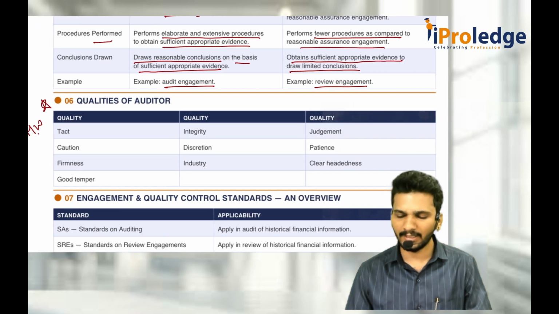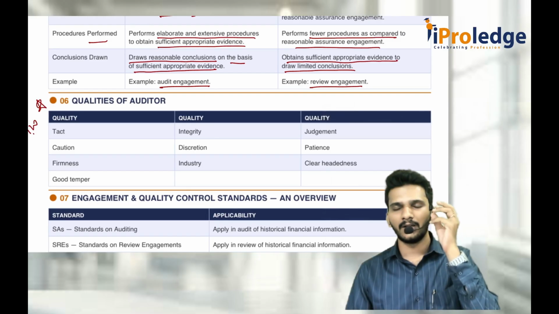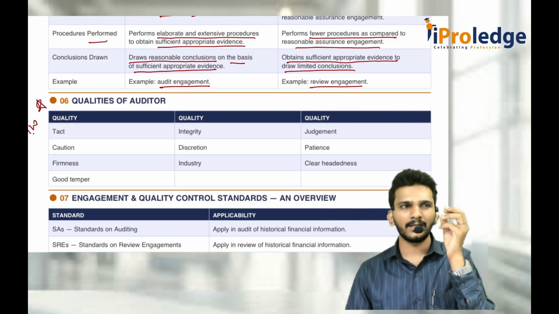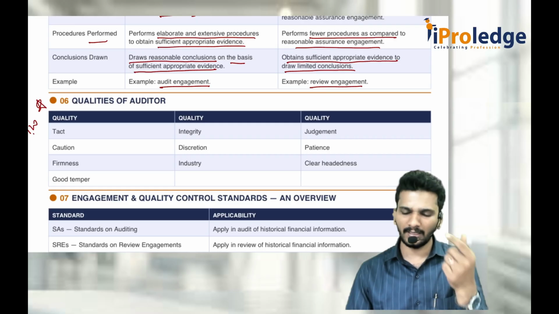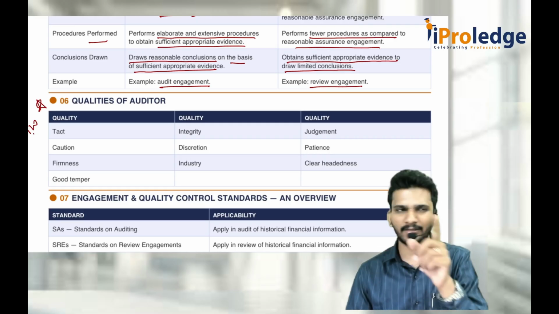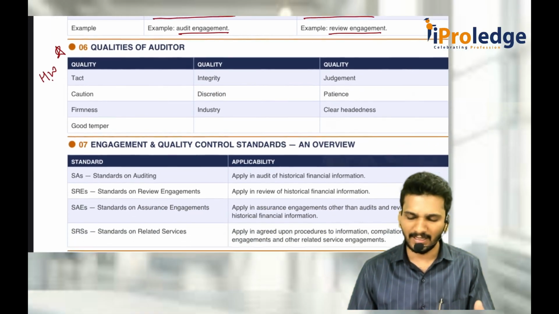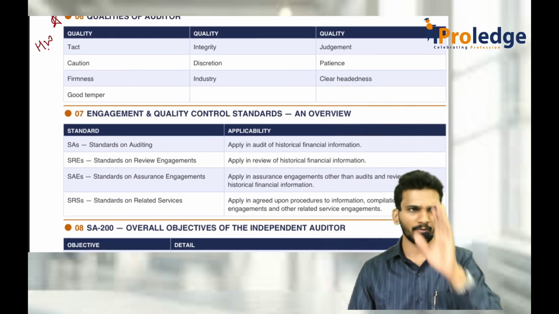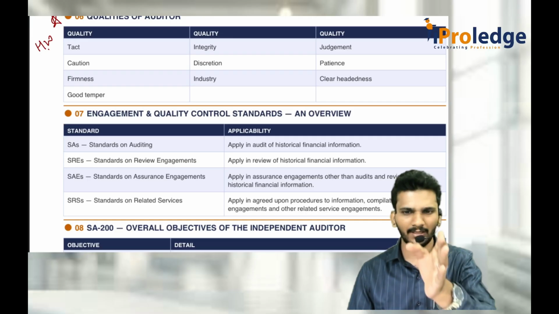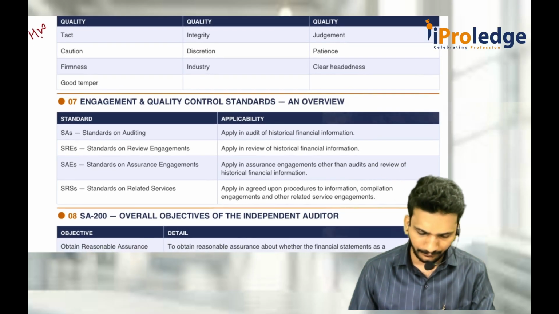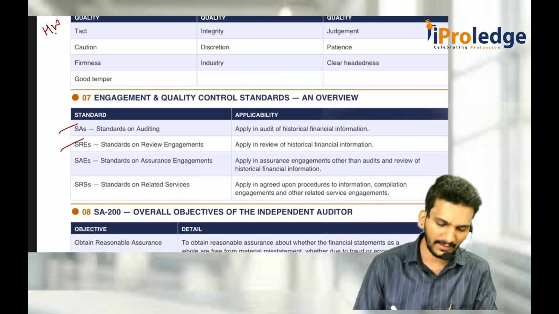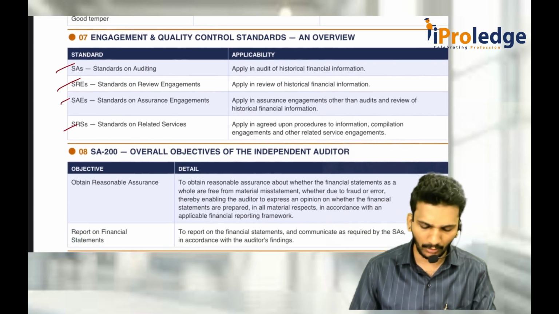Then judgment, you should have a mind in such a way that you can form a judgment. You can make a judgment: okay, this is right, this is wrong. You are not dependent on somebody to always make a judgment. Patience, clear-headedness. Clear-headedness means purpose. What I want, yes, I should give the report. This is clear-headedness. This is given here, SA, SRE, SAE and SRS. You can go through that.